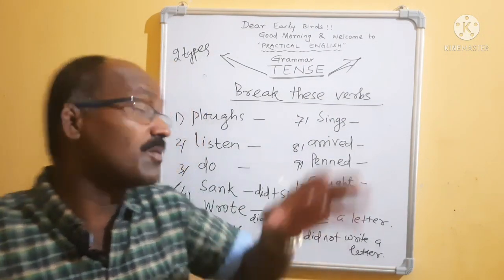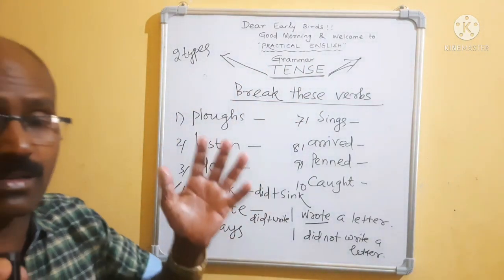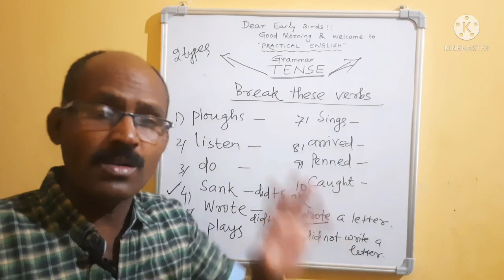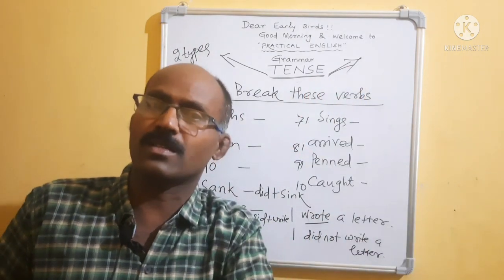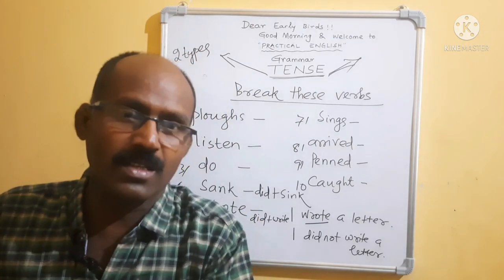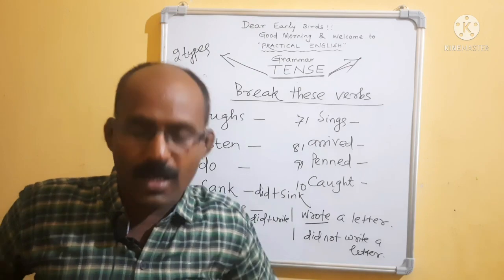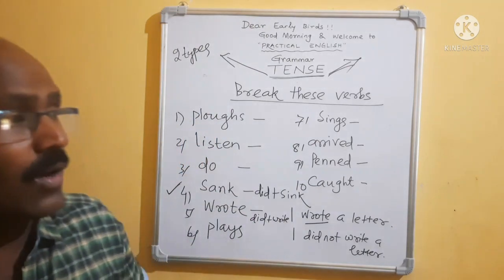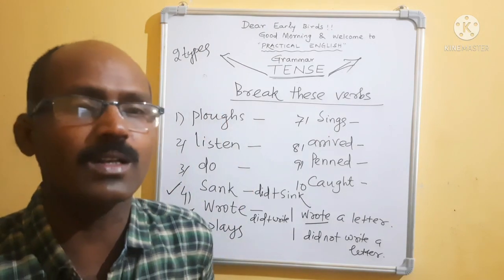That will be based on the tense. So please remember, tense is of two types: present tense and past tense. But what about the future? No future tense is there, but future time is there. If anybody asks you, sir, I will go there, which tense is it? Next class I will tell you.